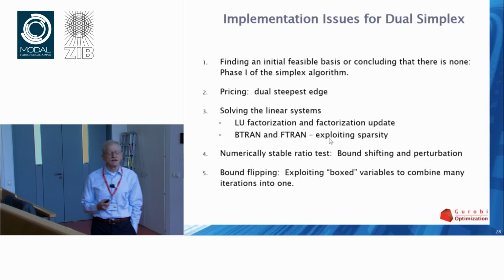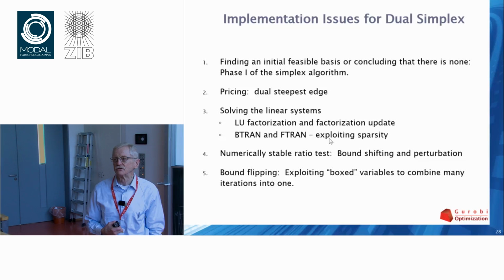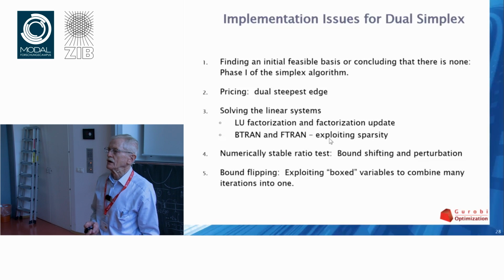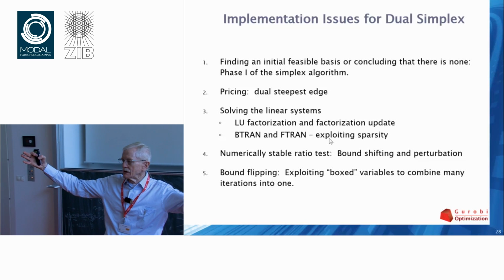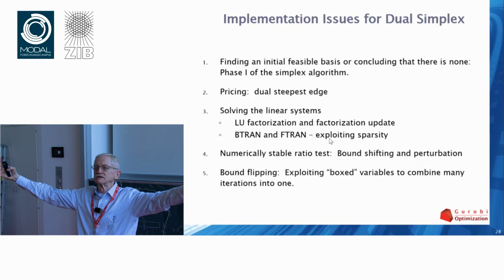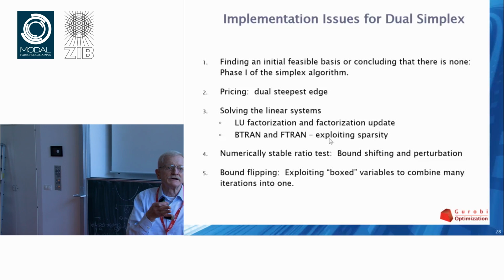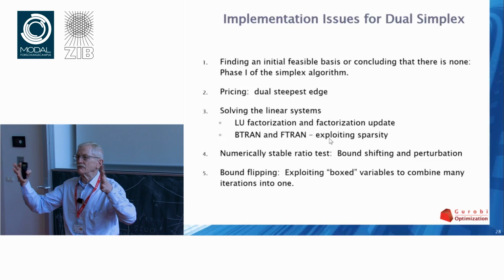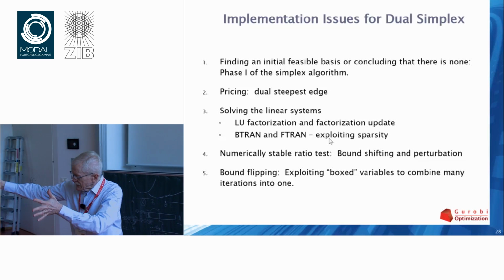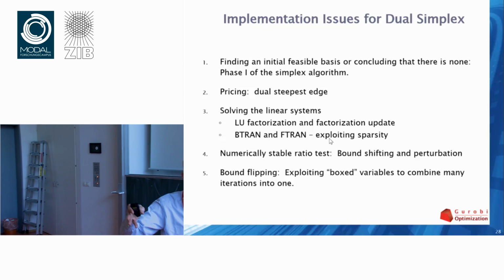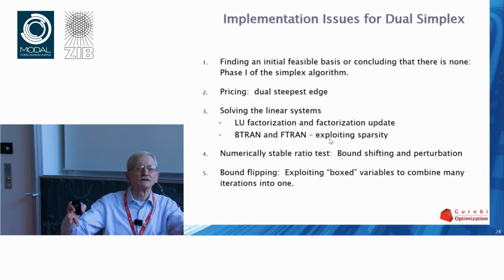The origin of those names actually goes back to the old punch card days, when literally all these codes and all the data was on a big stack of punch cards, which you ran through a machine in some order. And what somebody discovered is if you put your deck of cards in, the forward transformation, you could run the cards in this direction, and you didn't have to pick them up and turn them around.